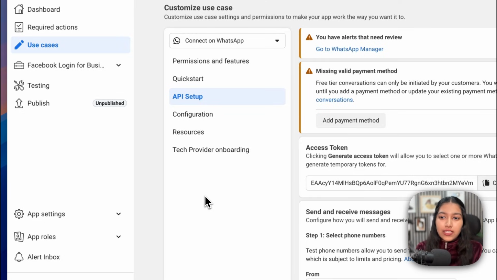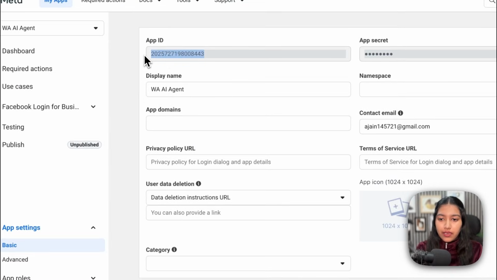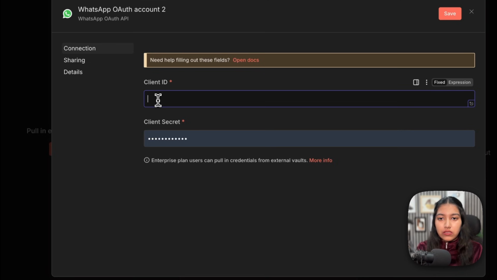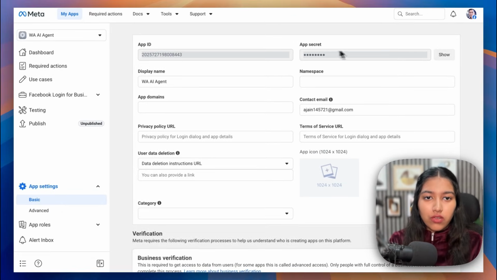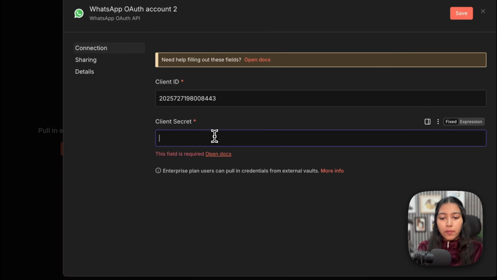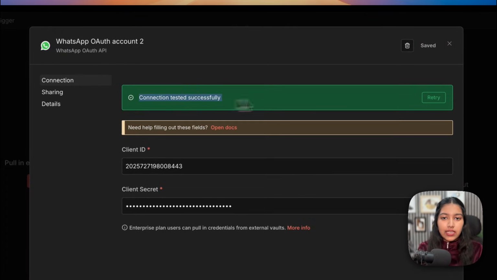So we need to fetch the client ID and the client secret. So just go to app settings and then go to basic. From here, copy the app ID and then paste it under the client ID. Then for the client secret, just click on show under app secret. Then copy that and paste it right here. Then save it. If you're seeing connection tested successfully, then that means it is done.